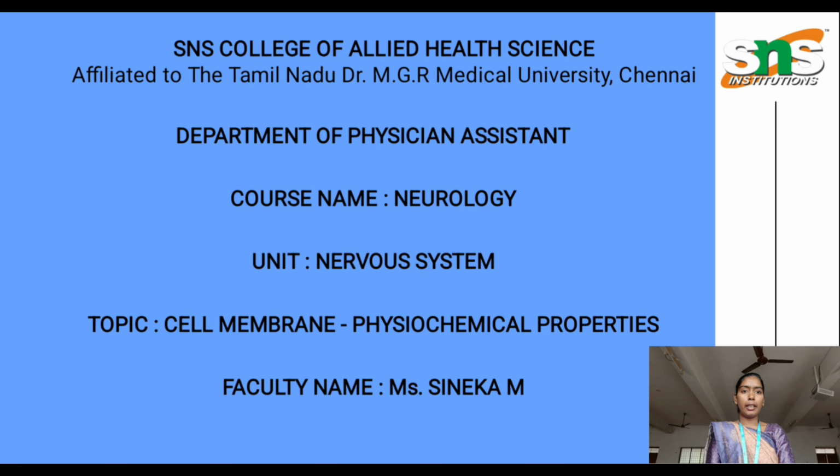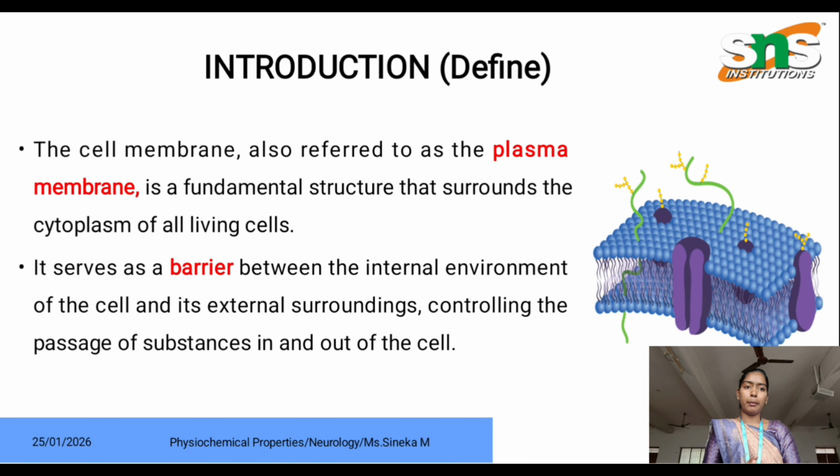Today we are going to see about a class on cell membrane physiochemical properties. Before entering into the topic, let me explain what is cell membrane. Cell membrane, also called plasma membrane, is the outer covering membrane of the human cell which acts as a barrier to prevent unwanted substances entering into the cell, and also it regulates cell signaling, cell communication and also cellular transport. Here is the image of cell membrane.